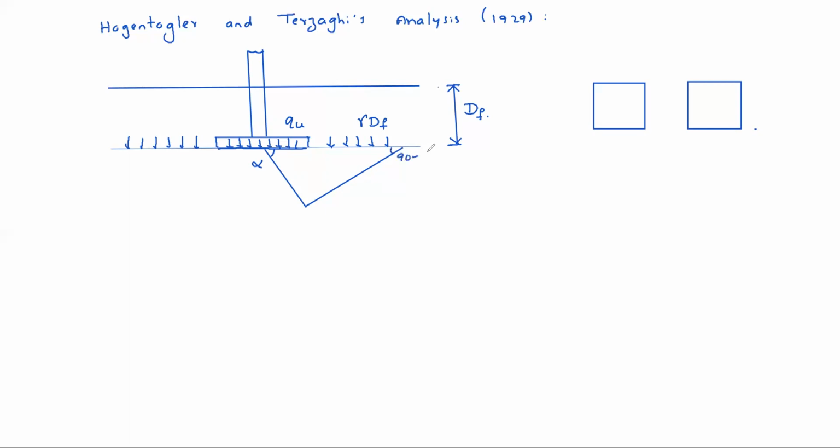Here 90 minus alpha. Here 90 degrees. And at mid depth exactly here. And here if you see these elements, first element to second element, this depth will be B by 2 into tan alpha, right? Because the breadth of the footing is B.